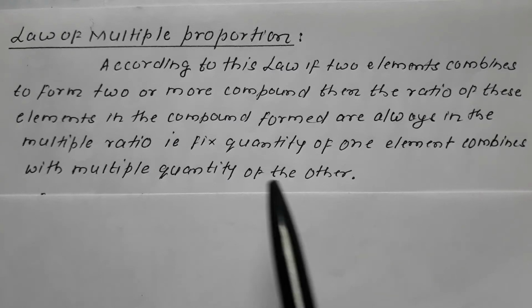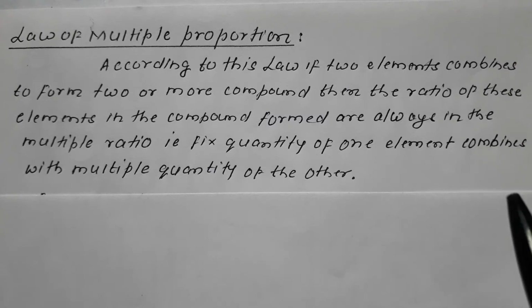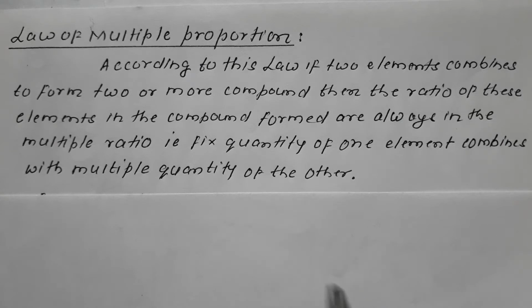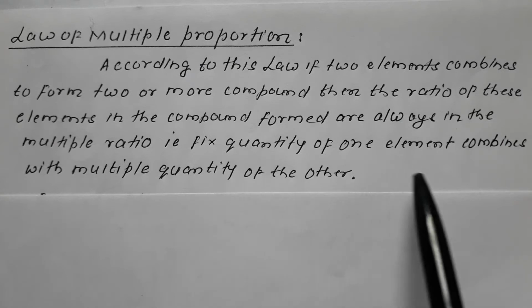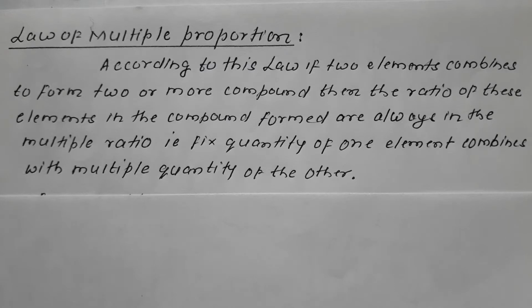That is, a fixed quantity of one element will always combine with multiple quantities of the other.